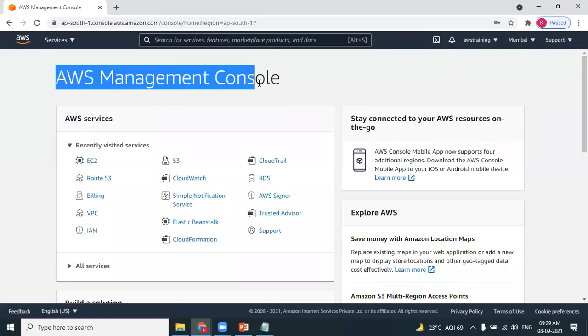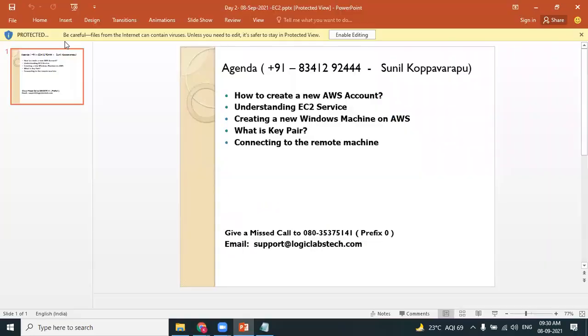And then you get one more mail saying that your AWS account is active. You get two mails. First, your AWS account is successfully created. After 12 hours or 18 hours, you get one more email saying that your AWS account is active. Once it is active, then you can select the services and start working with services. So please bear with a few more hours so that your account gets activated. Then you can log into AWS and start working with services. We are done with our agenda for the first point. So we are done with learning how to create a new AWS account.